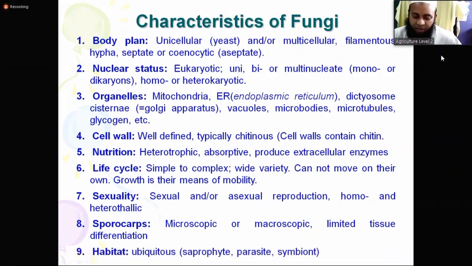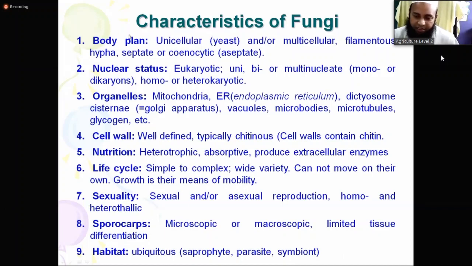They are not harmful to us. Some are parasitic, they are harmful. Parasitic means they are harmful, they can cause disease. And symbiont. Symbiont means they will benefit us. They will give benefit to us. So we just have mutual benefit. They can get something, we can get something. This is for plants, or maybe in the case of animals also, there are some.